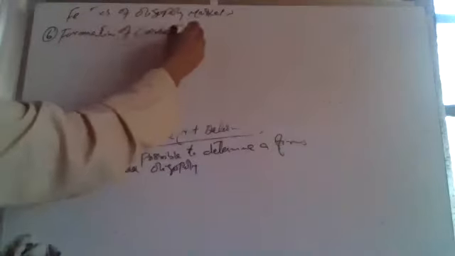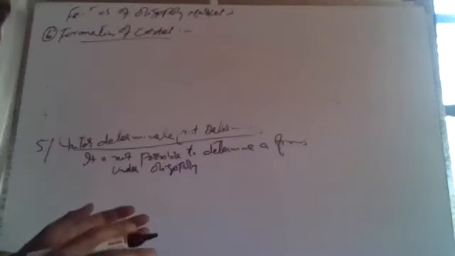This is the sixth one: formation of cartel. So here in this market, there is every possibility that firms may form a cartel.